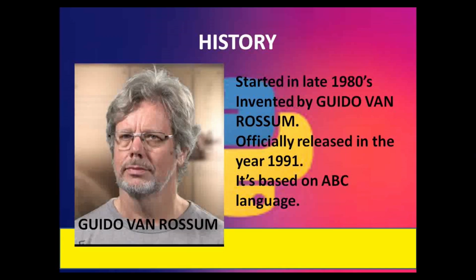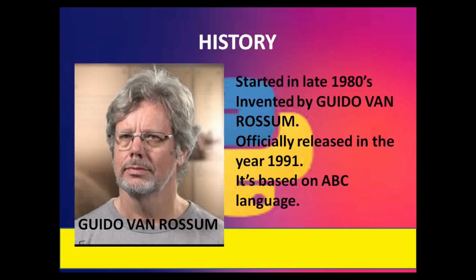In the late 1980s, history was about to be written when work on this programming language started. Van Rossum began his application based work in December 1989 at CWI, which is situated in the Netherlands.